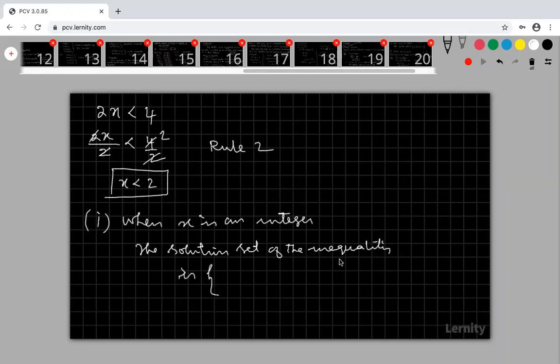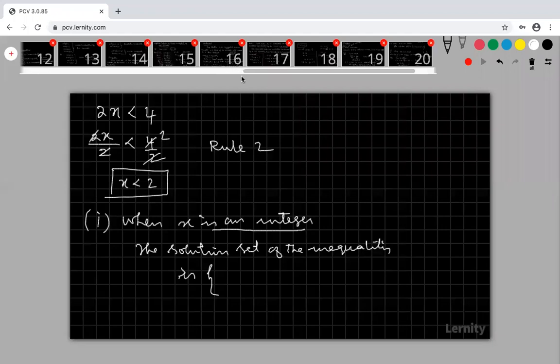Any idea? My x is an integer. Which integer satisfies this inequality? 2 satisfies this inequality. Yeah, very good, minus infinity to 1. Yeah, correct. X less than 2, correct.